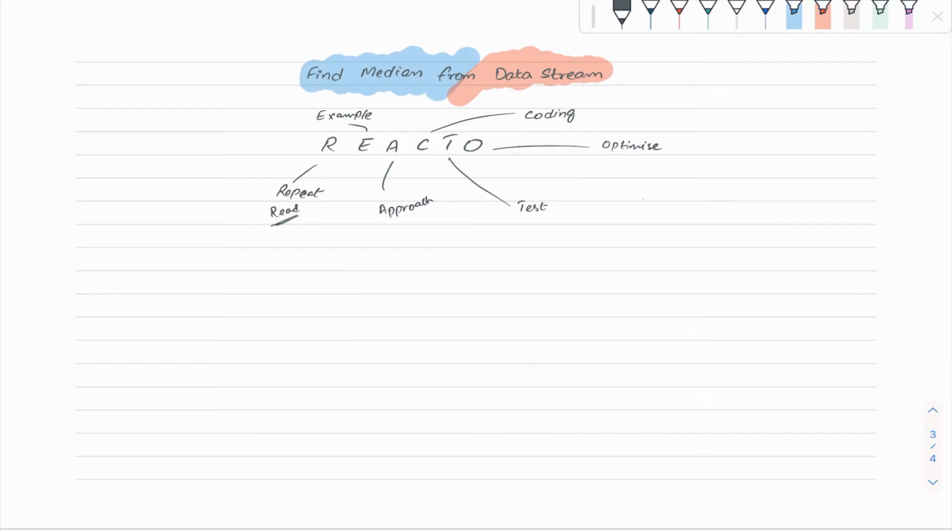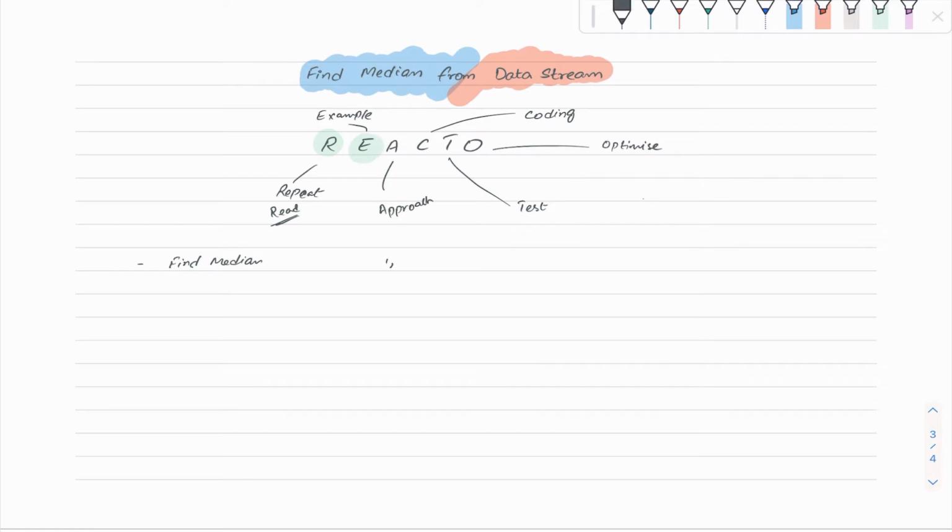Now we talk about the repeat part. We have already read the problem statement that we have to find the median and how to implement some functions. So our repeat part is done. We will now go for the next part, to look at an example. Let's understand this question by an example.